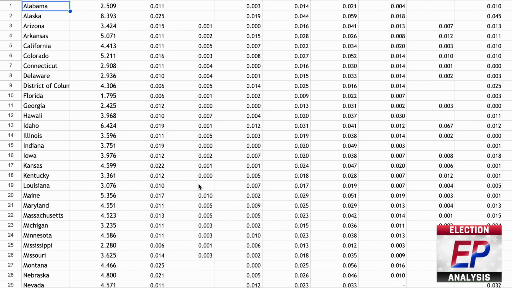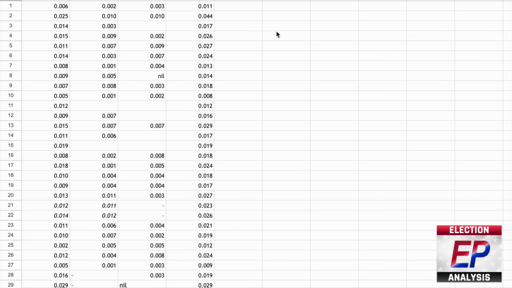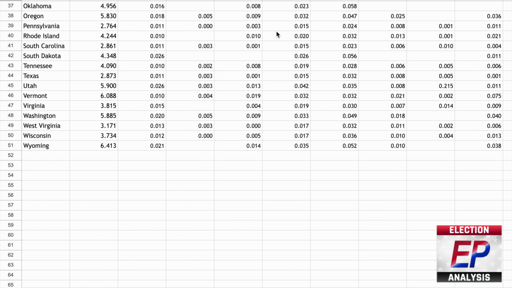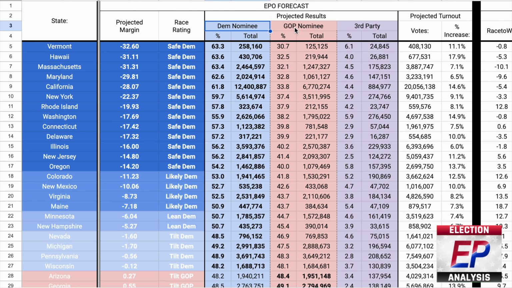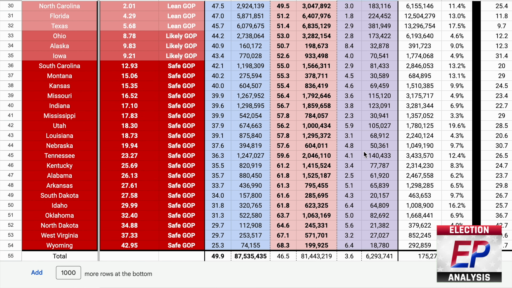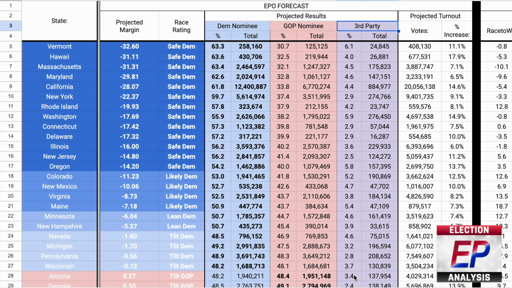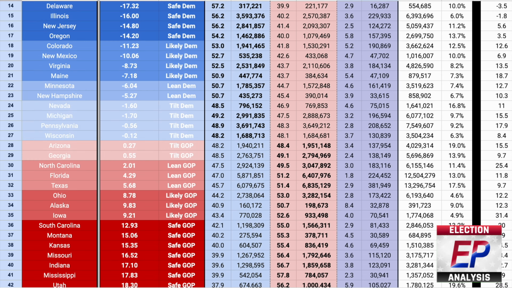I also have a calculator which projects how much of the vote third-party candidates will get in every state based on previous election data. Now, my own expectation right now is that if it is indeed a Trump vs. Biden rematch in 2024, third-party voting will probably be pretty high, and that will likely be reflected in polling data if that is indeed the case. But generally speaking, some states have a tendency to vote for third-party candidates at higher rates than others, and that is reflected here in this column.